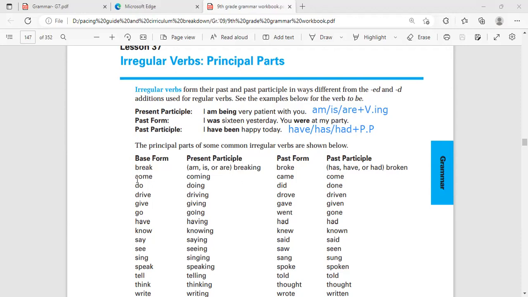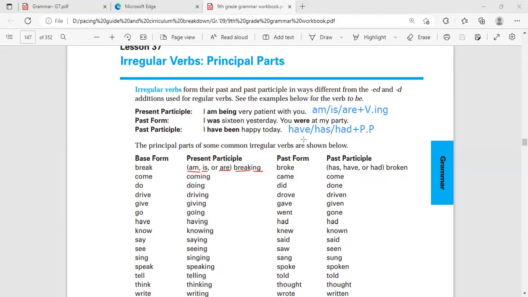Now the base form, the present. As you see now, he tried to remind you, with am, is, or are, breaking. So here is the verb break plus ing. This is called present participle. As well, coming, doing. So when you add am, is, are to the verb, you have to add ing.